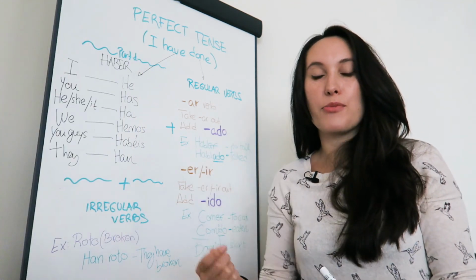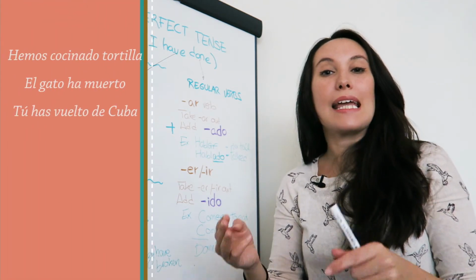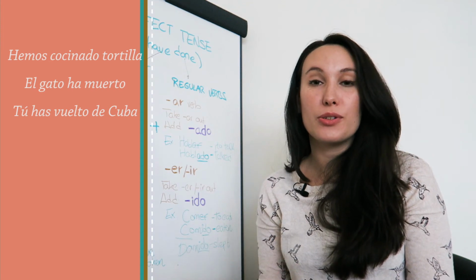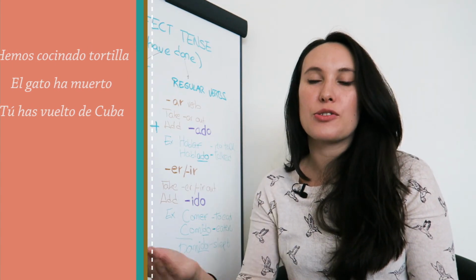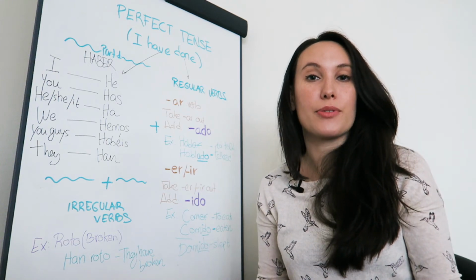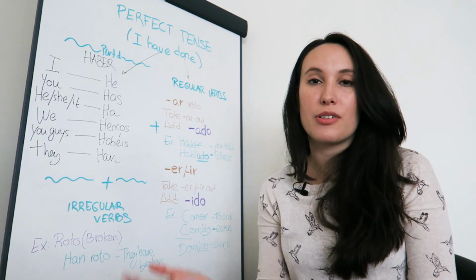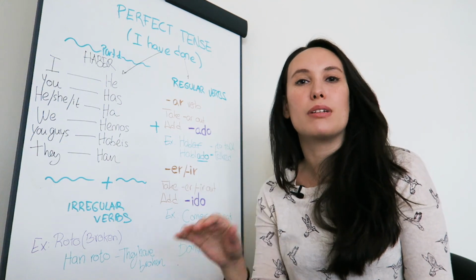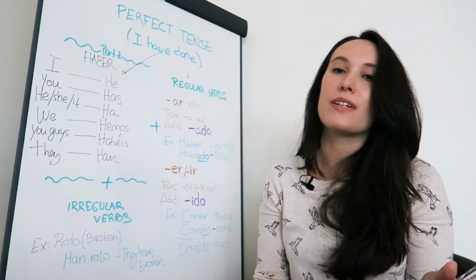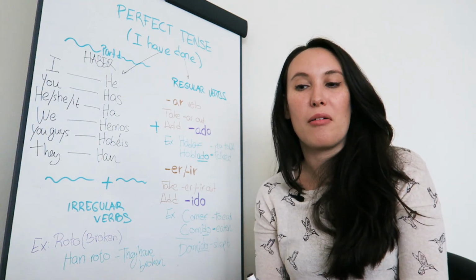And now I'm showing three sentences in Spanish to translate to English. So you can choose what to do. Usually translating from Spanish to English is easier, but you can do all six of them if you want to as well. And if you do that, leave them below in the comments so I can correct them for you and solve any doubt you have.